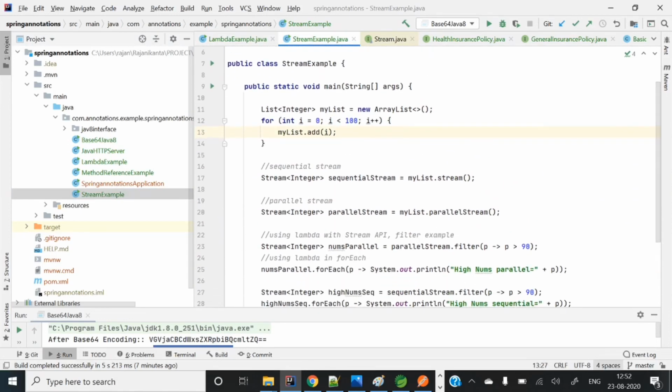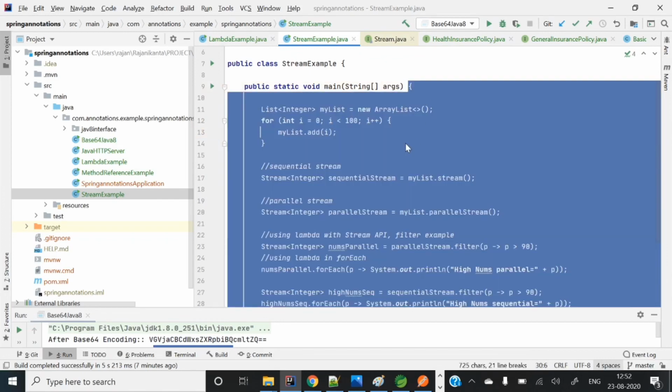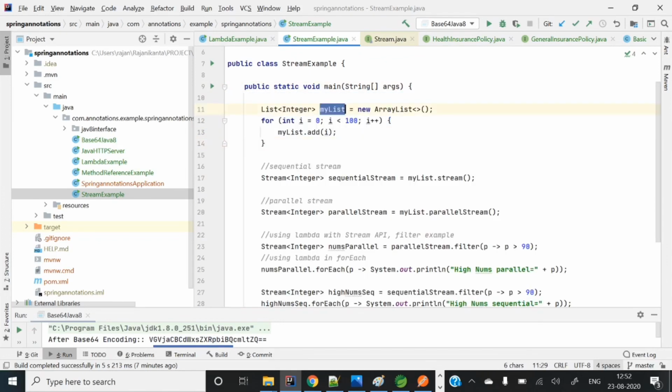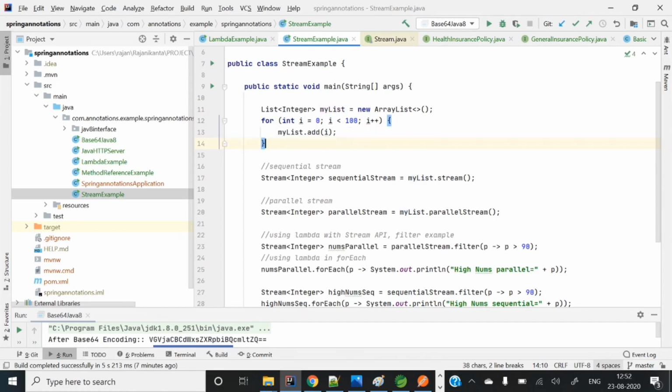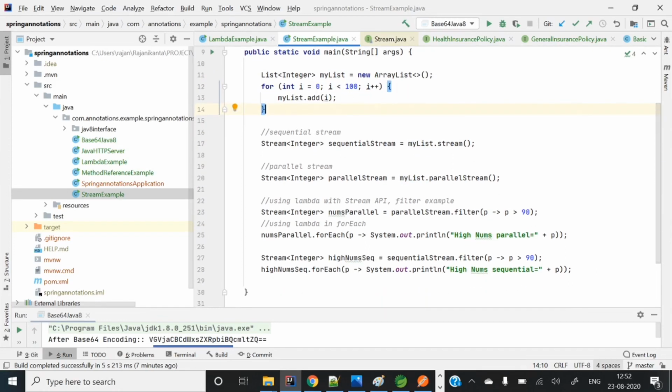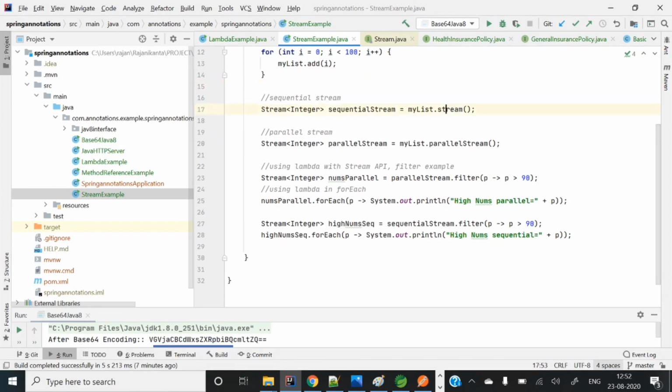So here is that sample program. You can see here I'm creating an ArrayList and storing integers from 0 to 99. So this list contains 0 to 99, and here I am getting the stream, my list.stream. Stream means by default it will provide a sequential stream, so it will do the processing in sequence.